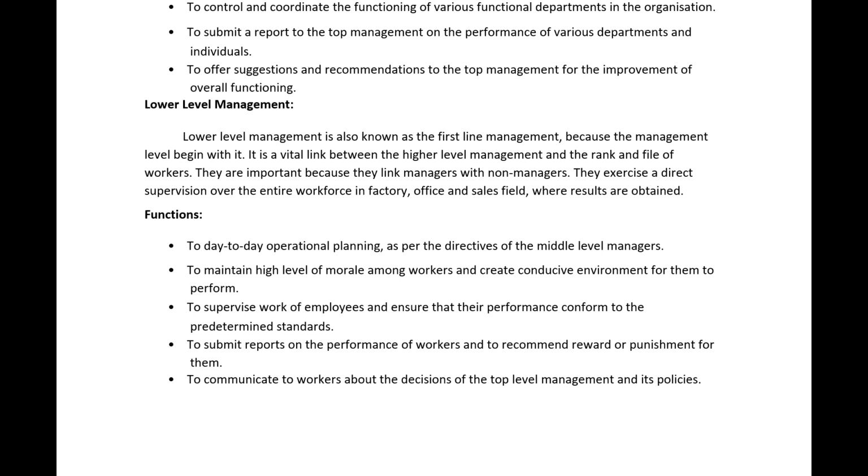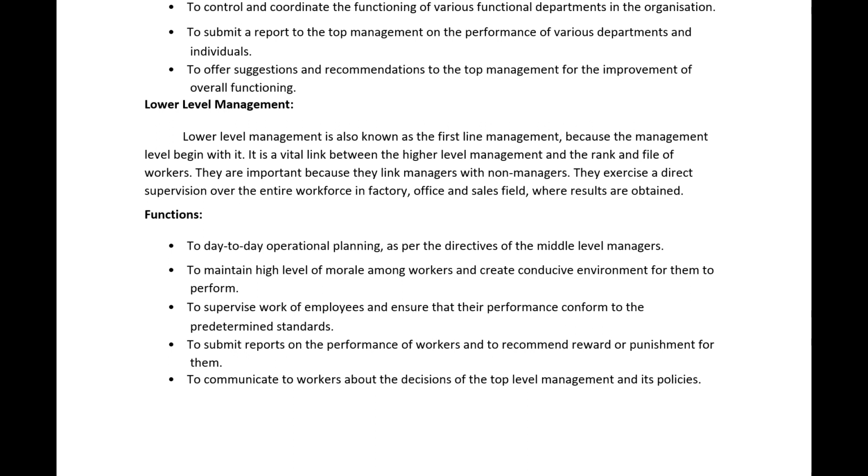They exercise direct supervision over the entire workforce in the factory. Linking managers with non-managers means that managers are the middle level managers, and non-managers are nothing but the workers who are working under the low level managers. They exercise direct supervision over the entire workforce in the factory, office and sales field, where results are obtained.